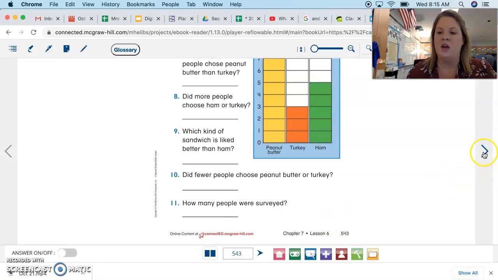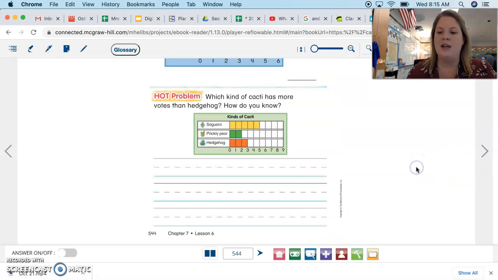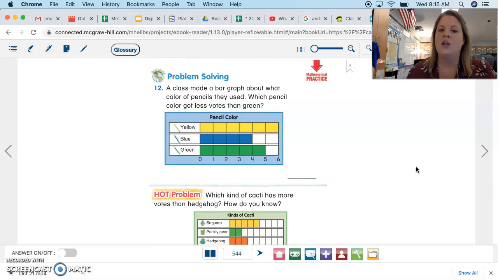All right. We're going to turn to the back of our packet now. Not our homework, just the back, and it should look like mine. So go ahead and find that page, and we'll do this last question together. It says a class made a bar graph about what color of pencils they used. Which pencil color got less votes than green?